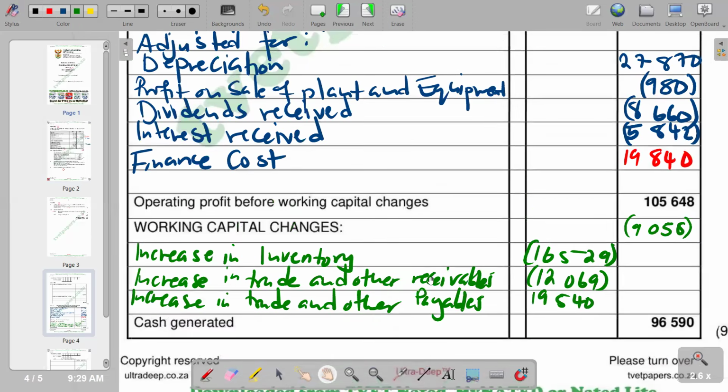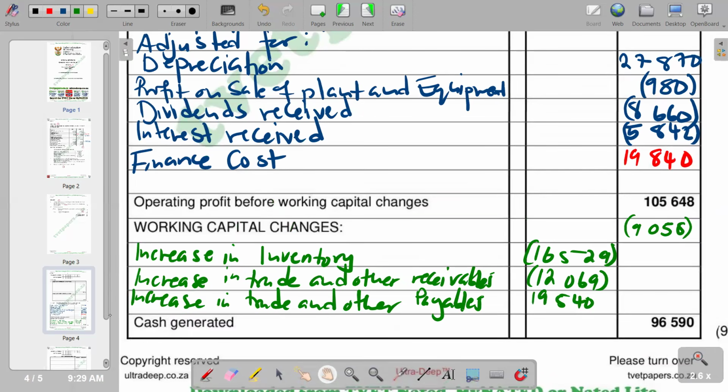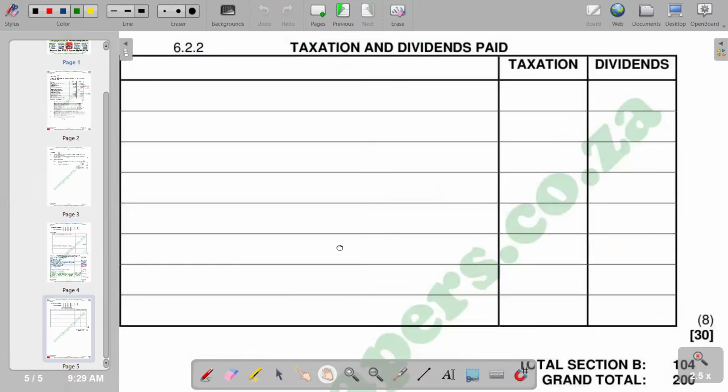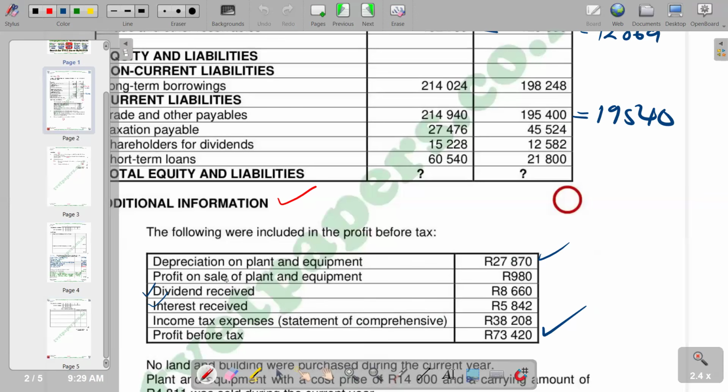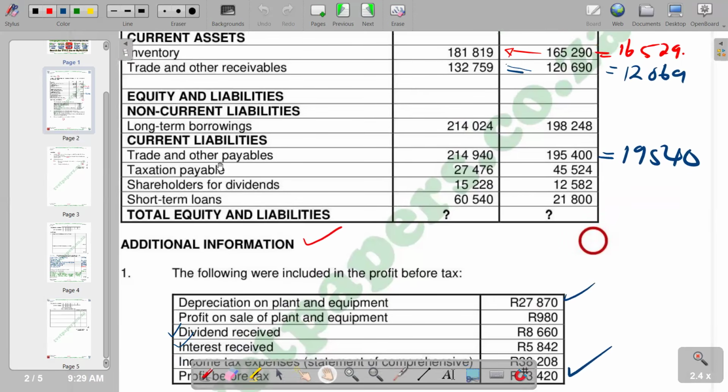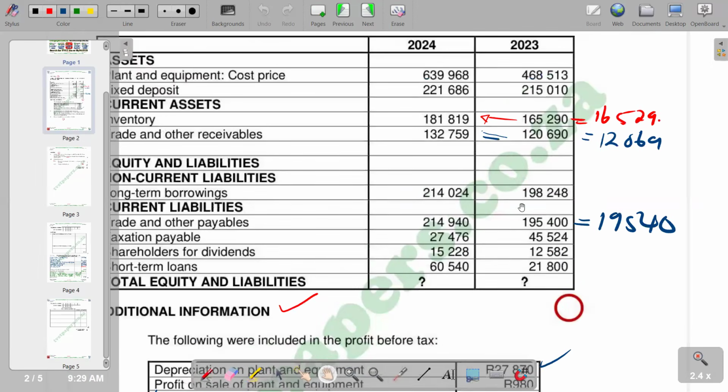And then from there, we move on to the next part, which is the calculation of taxation paid and dividends paid. And of course, in this statement, we are supposed to start with opening balances, whereby we can say amounts at the beginning. But we check what we have in terms of the question. We see that taxation paid is represented by taxation payable, remember this is the column for the beginning and this one is the end.